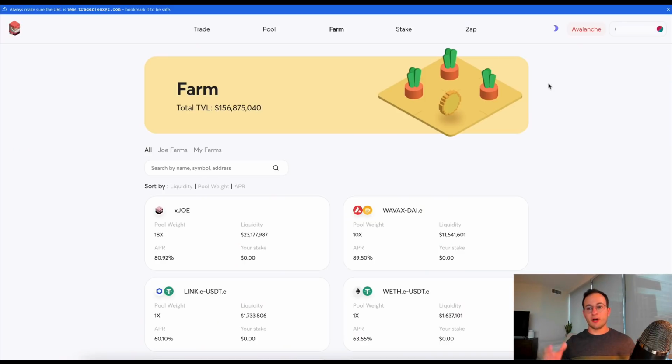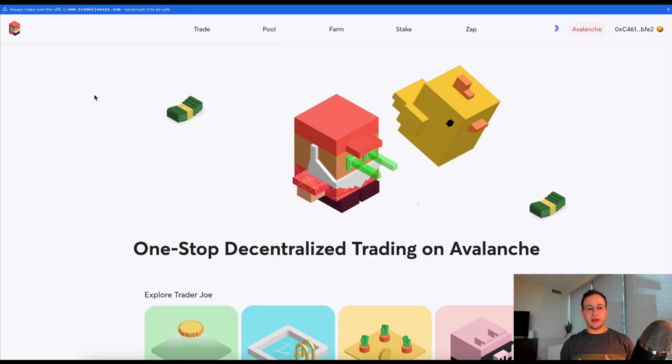So to start us off, I'm going to talk about the platform called Trader Joe. So as you can see here, Trader Joe is kind of the native Avalanche Uniswap equivalent. So basically you're going to be pooling LP tokens, you're going to be farming them and staking them, and that's how you're going to be getting a yield. And I do want to touch on that a bit.